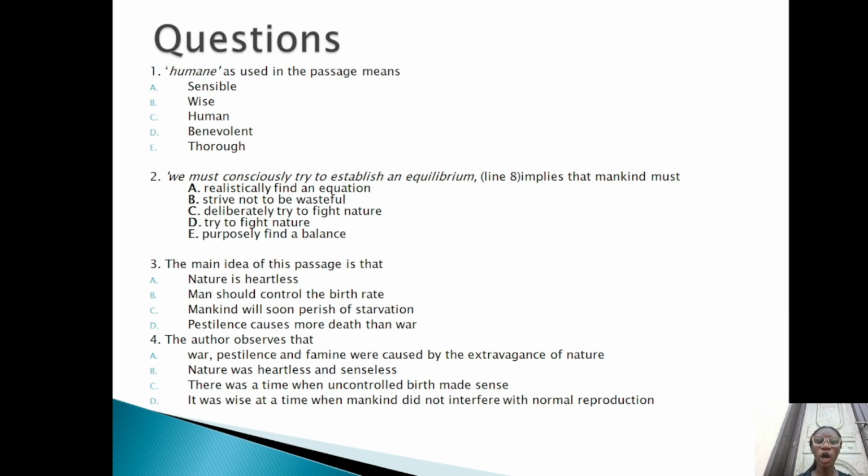Question 4, the author observes that A, war, pestilence and famine were caused by the extravagance of nature. B, nature was heartless and senseless. C, there was a time when uncontrolled birth made sense. D, it was wise at a time when mankind did not interfere with normal reproduction. Here, this question is simply asking for details of facts. That means that the correct answer is option C. There was a time when uncontrolled birth made sense.